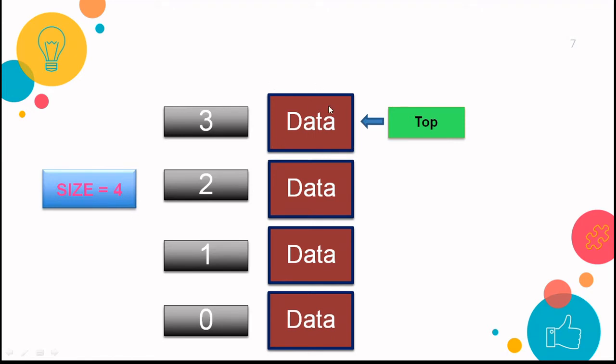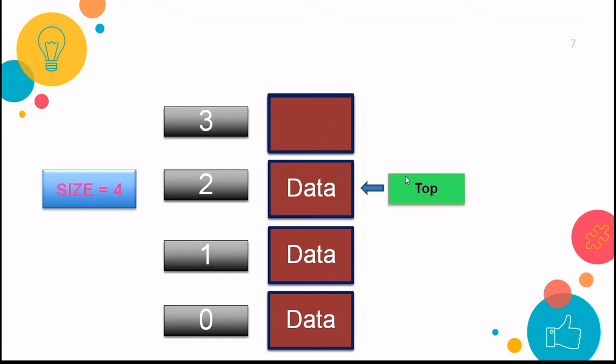So in case of pop operation you have to always take care that first your data will be deleted and then your top will be decremented by 1, right? So here once I delete this data and there will be no data available here, so top will no more point to third location but it will directly shift to second location, and we have to update the top pointer. So first I have deleted it and your top got decremented by 1, that is now it is pointing to second location. Again we will delete this data first and then your top will be decremented because there is no data, so it will not point to this location, and your top will be decremented by 1 and it will then point to first location.